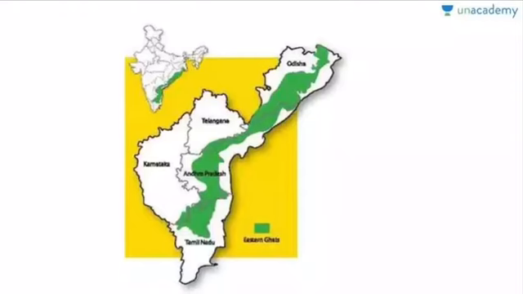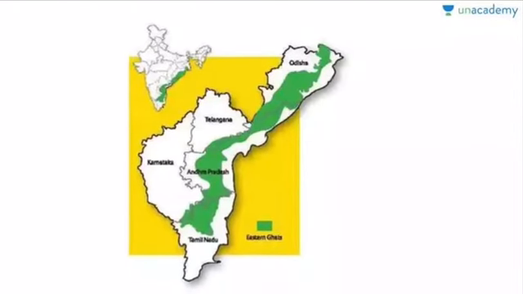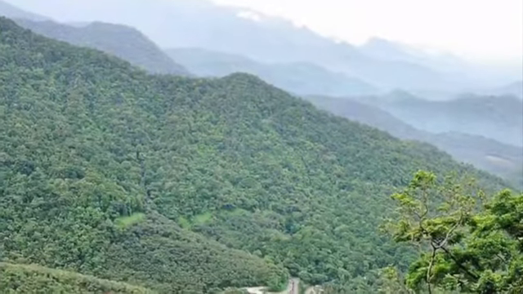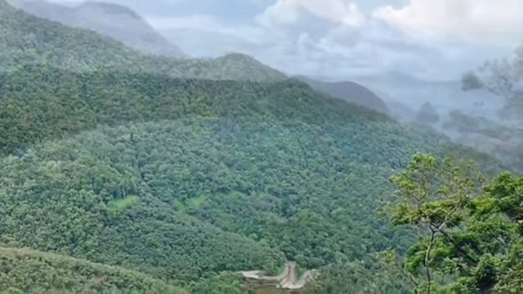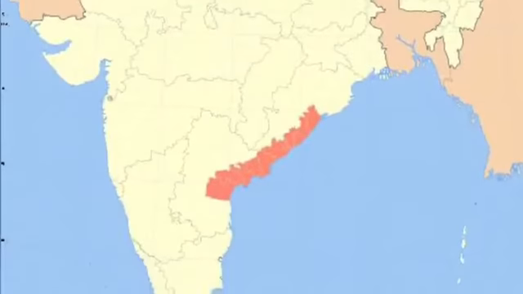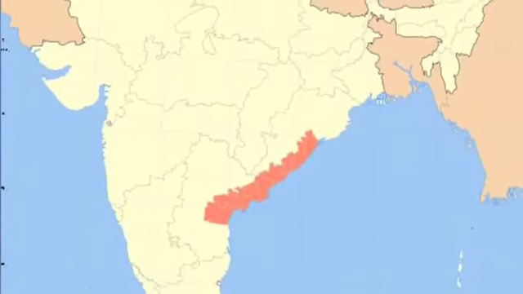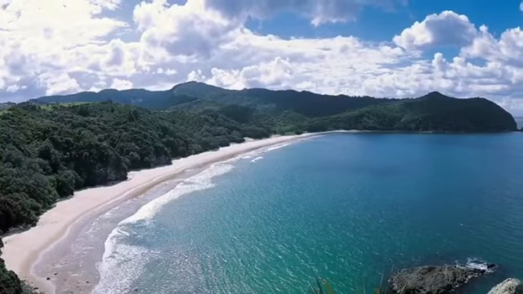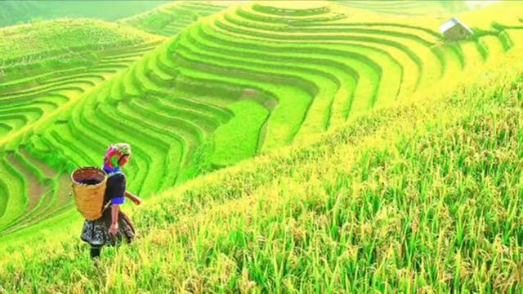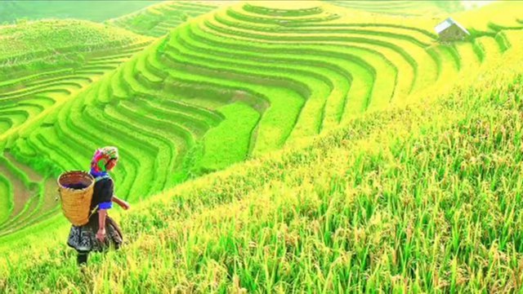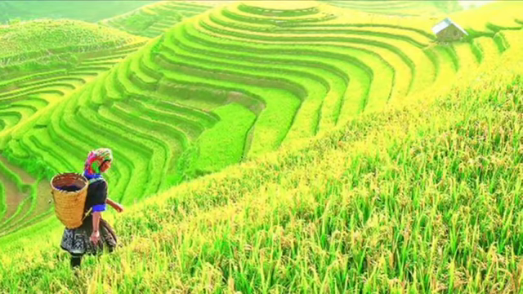On the other hand, between the Eastern Ghats and the Bay of Bengal is a broad coastal plain known as the Eastern Coastal Plain. The plain is called the Coromandel Coast in the south, while in the north it is known as the Northern Circars. The plain is extremely fertile as it is drained by many large peninsular rivers that have formed their deltas here. Most of the rice produced in the southern part of India comes from these deltas.